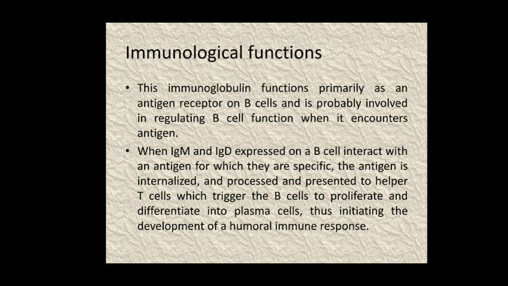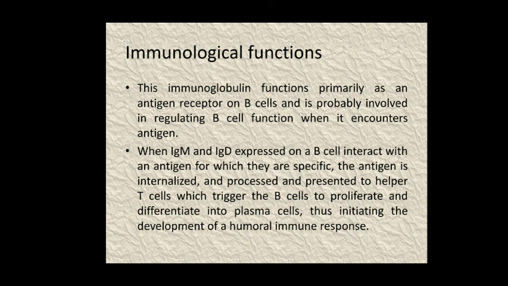It means firstly, whenever there is entry of the antigen, these IgD and IgM type of antibodies, which are the membrane receptors on the B lymphocytic cells, are responsible for interacting with the antigen. Then there is proper processing of this antigen, and firstly there is activation of T helper cells, and then these T helper cells trigger the B cells to proliferate and differentiate into plasma cells, thus initiating the development of the humoral immune response.